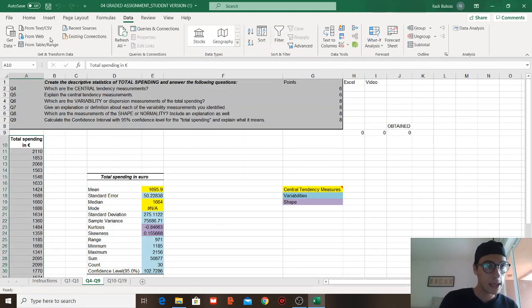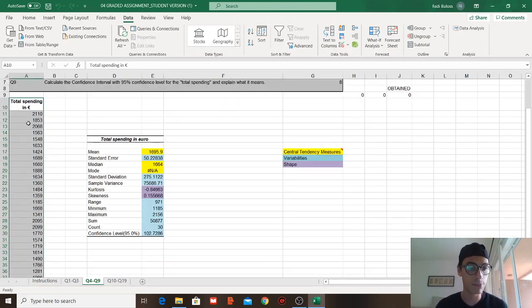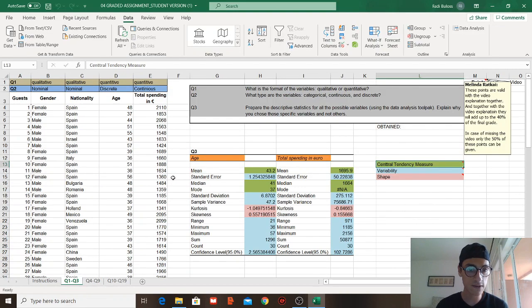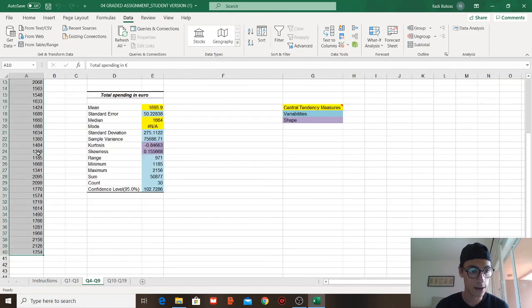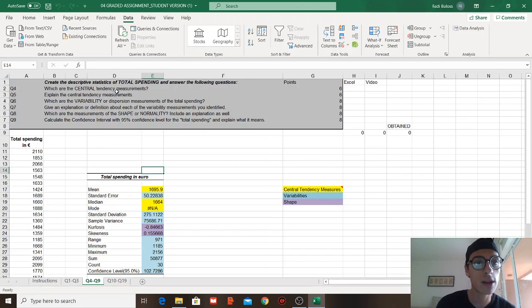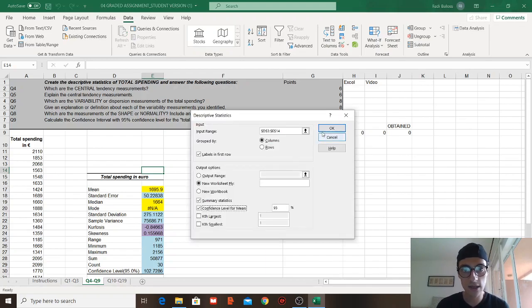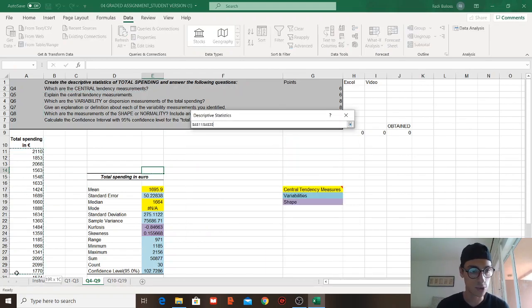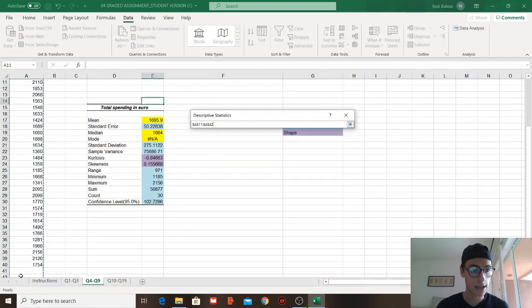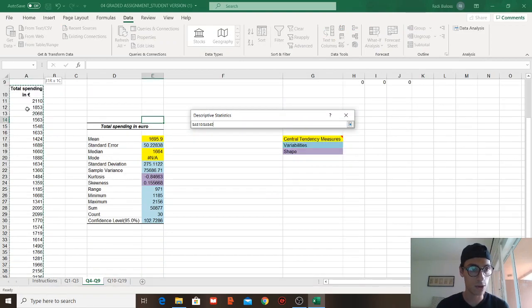Okay. Now, create the descriptive statistics of total spending and answer the following questions. I have copied and pasted the total spending from the previous slide. Just copy paste, and I took the numbers. First of all, we need to find the descriptive statistics. What I did is data analysis, descriptive statistics. You choose the column. I chose those like that. You choose all of them.